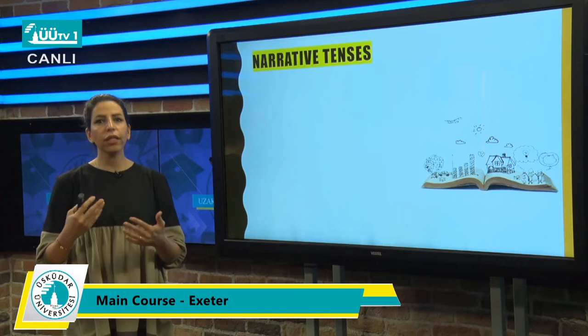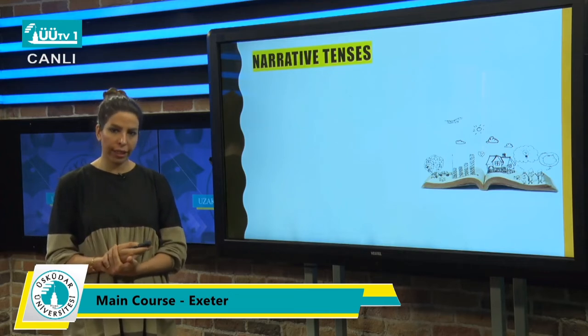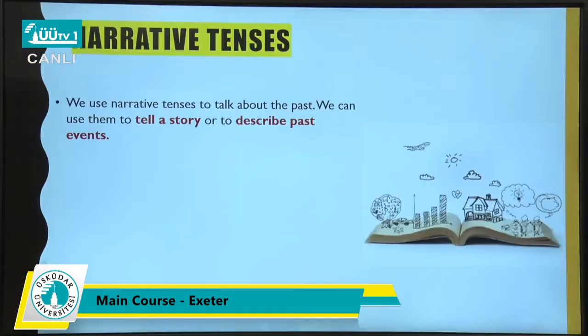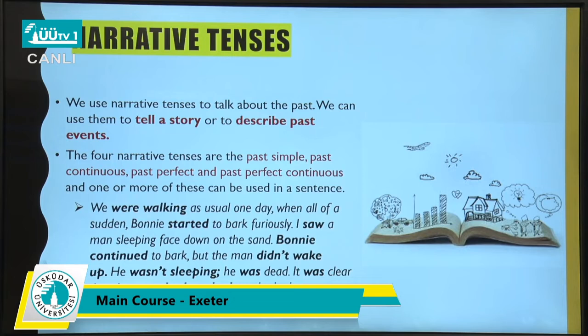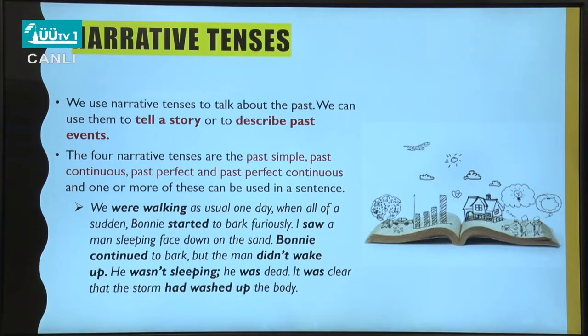So, what kind of tenses can I use right here? If you want to narrate a story, we use narrative tenses. We can use them to tell a story or to describe past events. The four narrative tenses are the past simple, past continuous, past perfect, and past perfect continuous. And one or more of these can be used in a sentence. We have already studied all of them, but again, I'm going to talk about them in these slides.